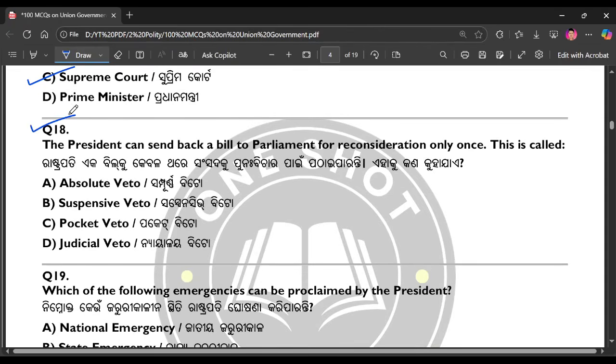Question number 18. The President can send back a bill to Parliament for reconsideration only once. This is called. The right answer is option number B.